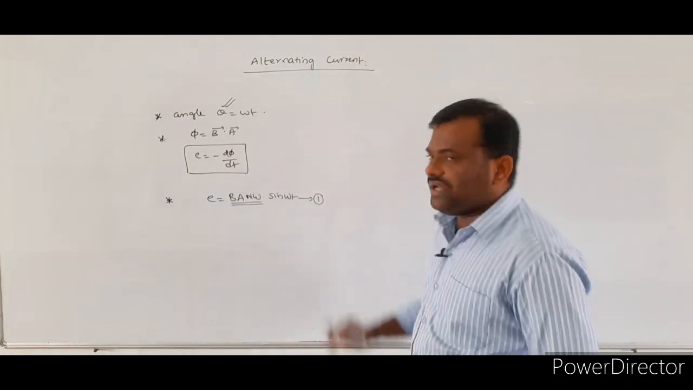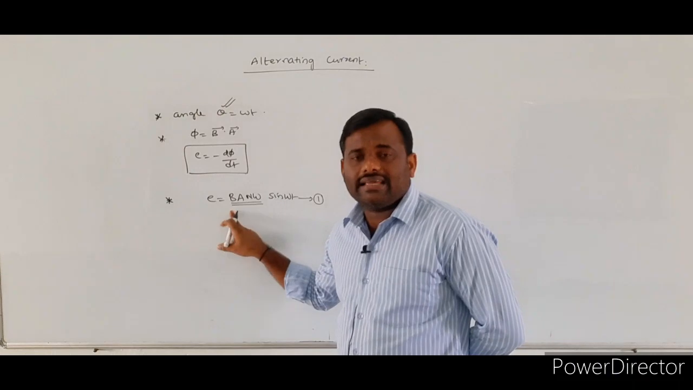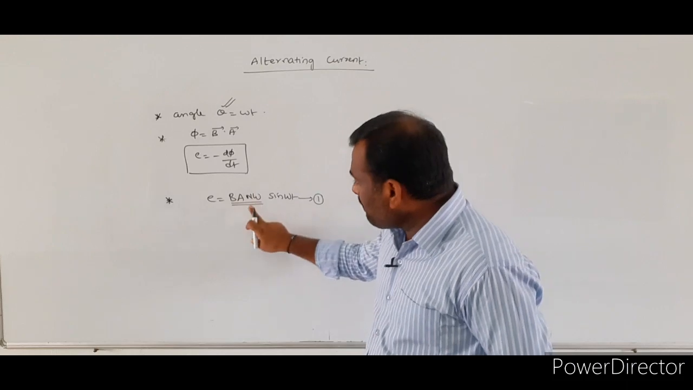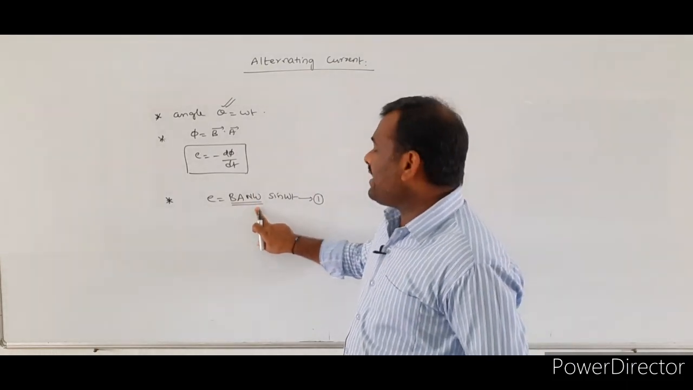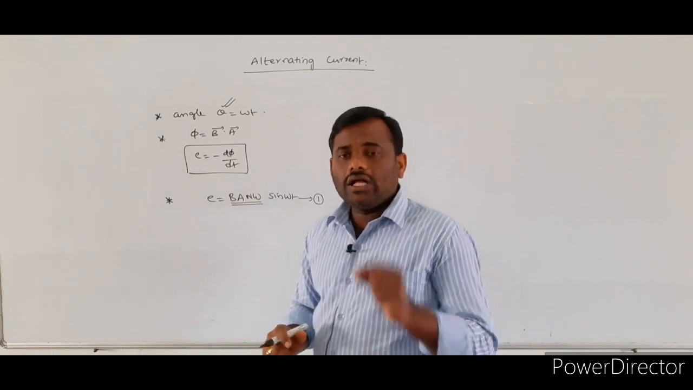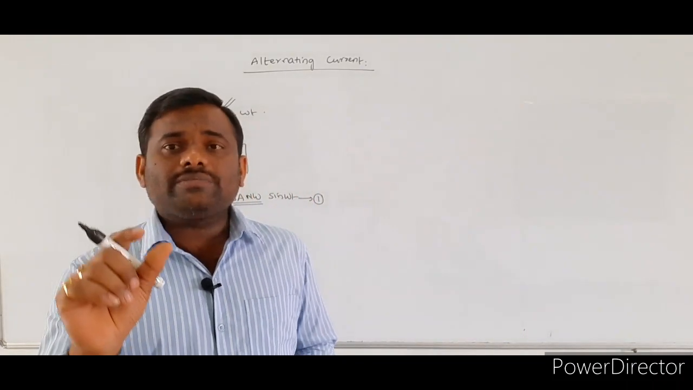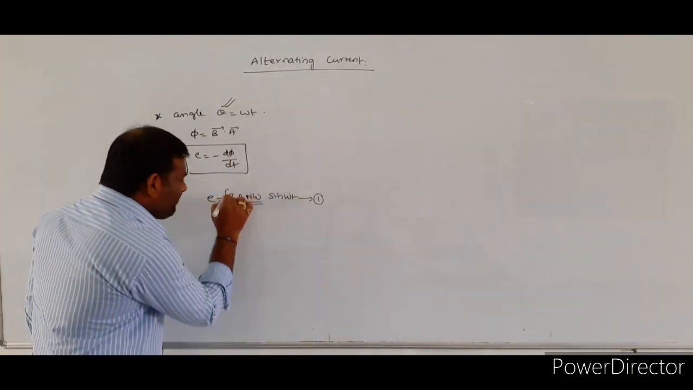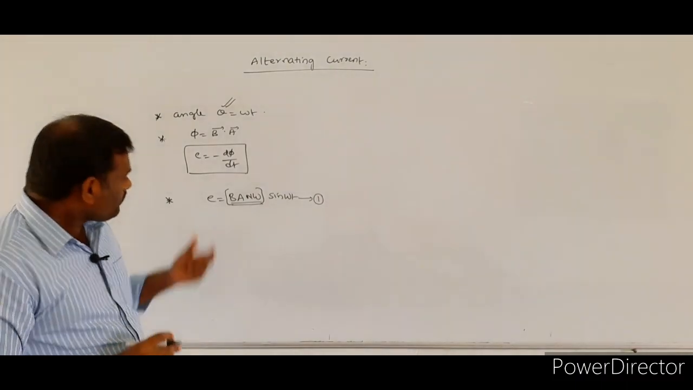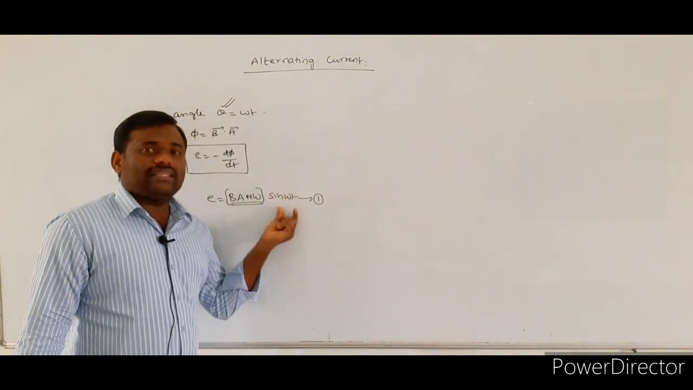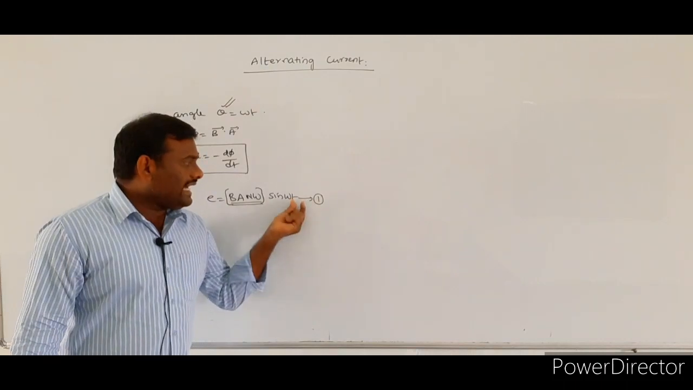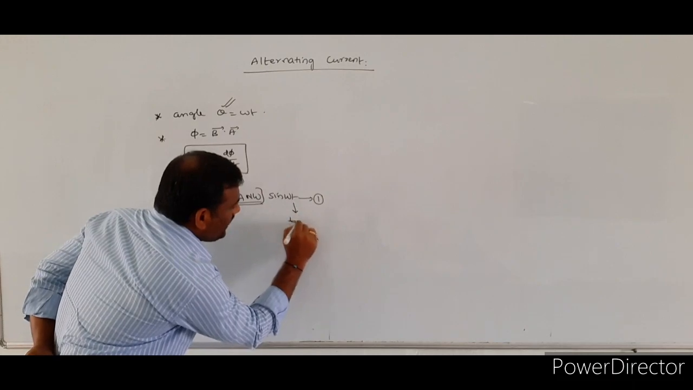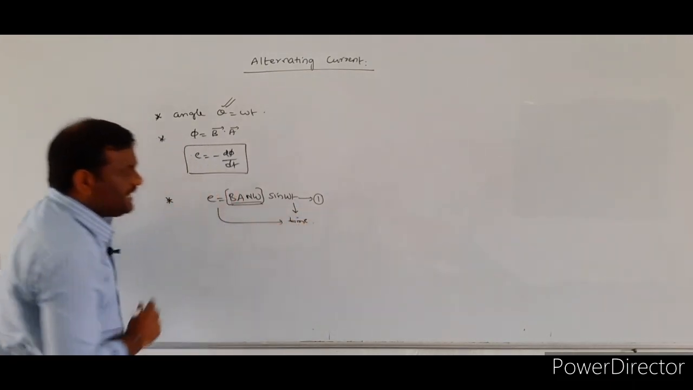If you observe this equation, the magnetic field intensity is constant, the area of cross section is constant, the number of turns is constant, and omega is also constant. Omega denotes the angular speed of the rotating coil. So all these factors are constant, and the EMF value depends upon the function sin omega t. Here small t denotes time.